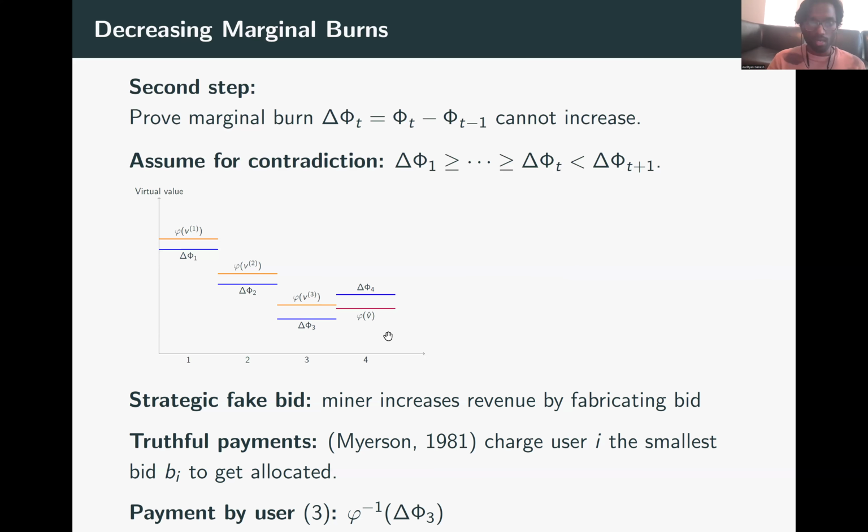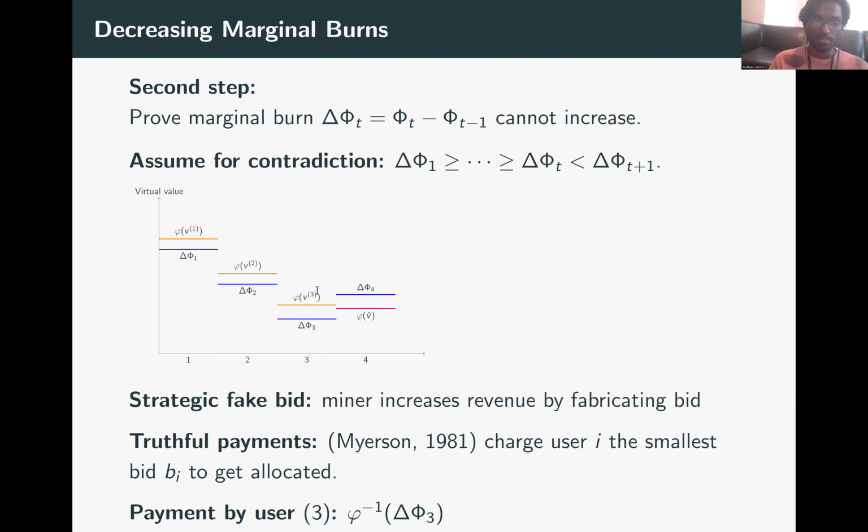Okay. Now consider throwing in a fake bid. The miner throws in a fake bid, v hat, with virtual value phi of v hat slightly smaller than delta phi 4 and also slightly smaller than phi of v3. Now, what does this imply? Now look at what will happen in this setting. Phi of v4 will not get included because the production cost to include phi of v4 is delta phi 4, which is more than phi of v4. So the first three users will continue to get allocated.